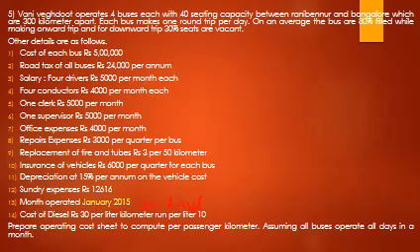Other details are as follows here: cost of each bus, road tax, salary, etc. So here you have to prepare operating cost sheet for 1 month, not for 1 year. So here you have to divide which are the fixed charges and which are the variable charges, that I will show you. And even you have to calculate how many days in a month the buses are operated. So in some problems they may give directly 25 days operated, 26 days operated, but here, instead of giving number of days directly, they have given the month.